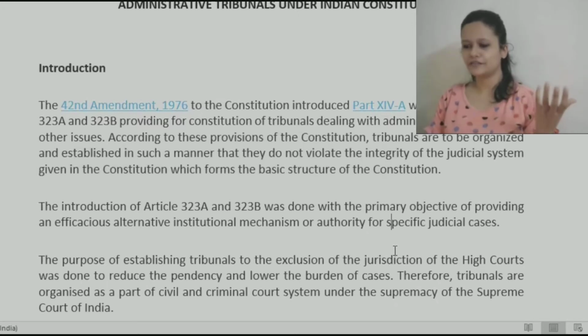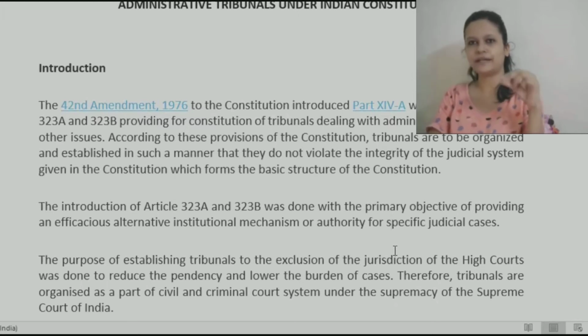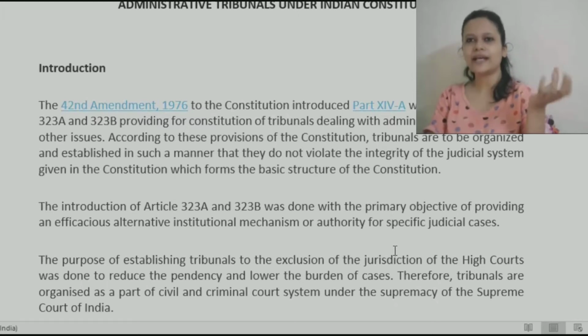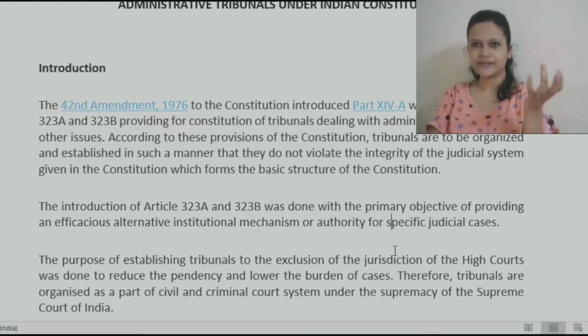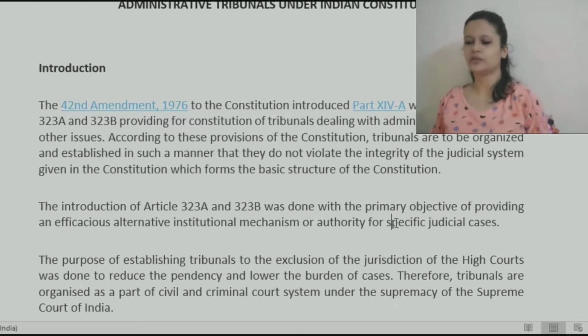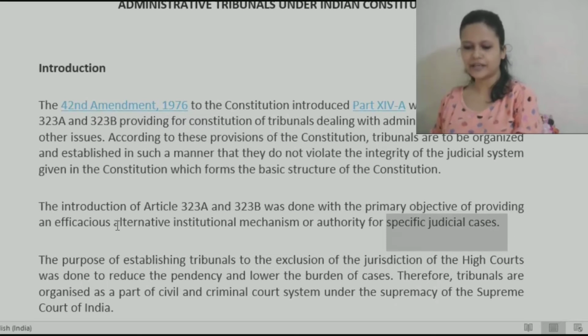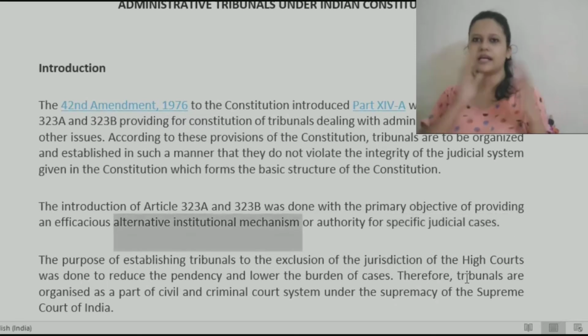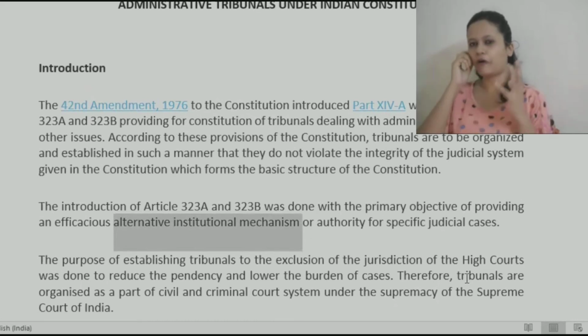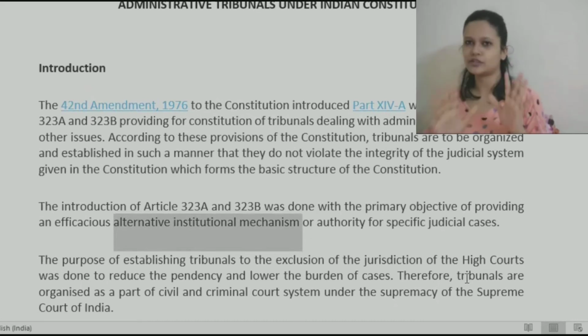When we say service matters, it only applies to service matters. When we say ITAT, it only applies to income tax. Right, so similarly, these would be applicable for the specific areas or specific matters only, wherein they will act like an alternative institutional mechanism, an alternative setup for those specific matters only they would deal with.